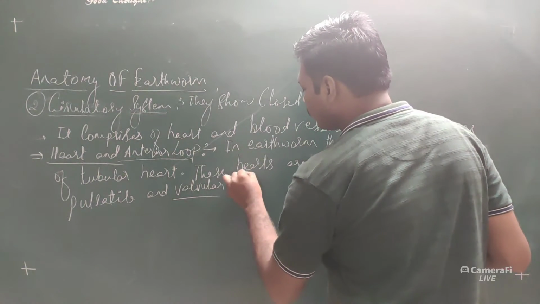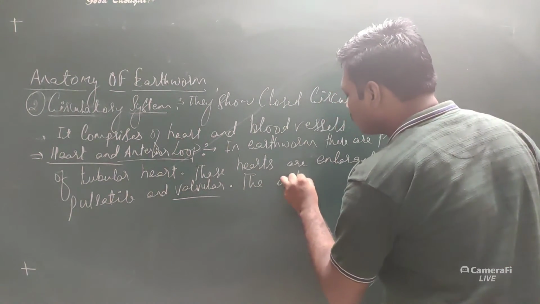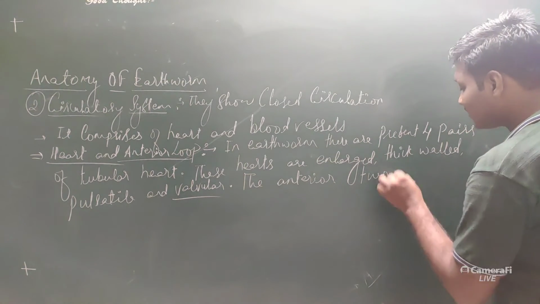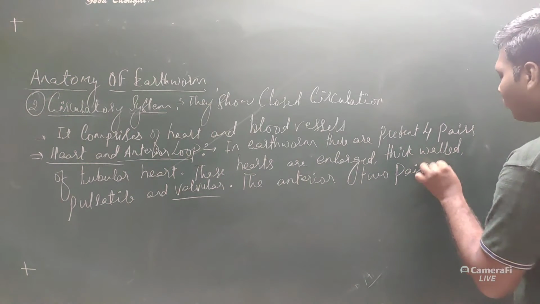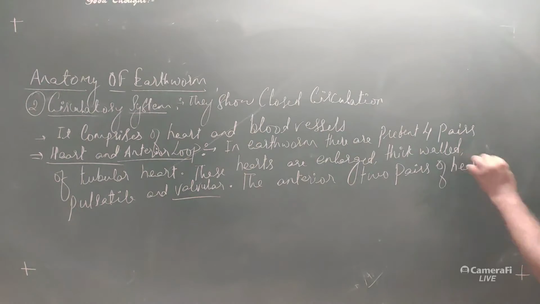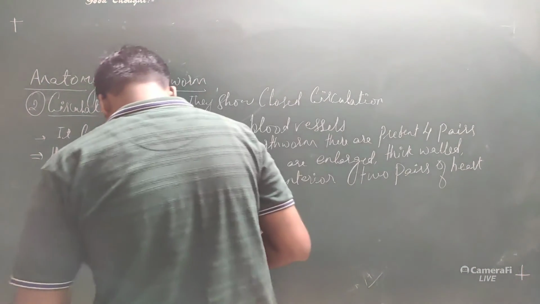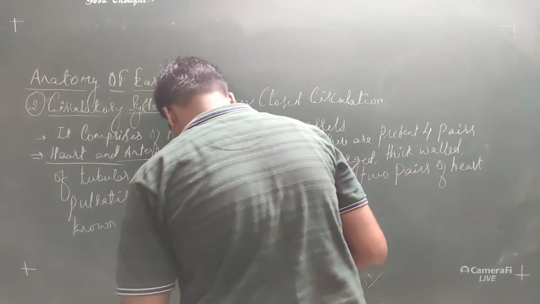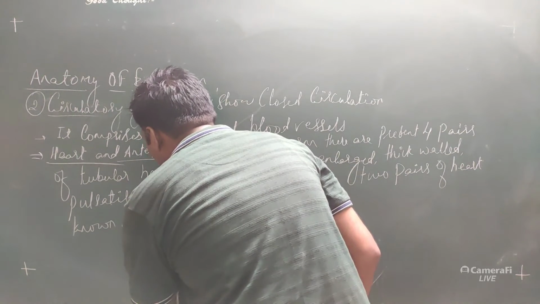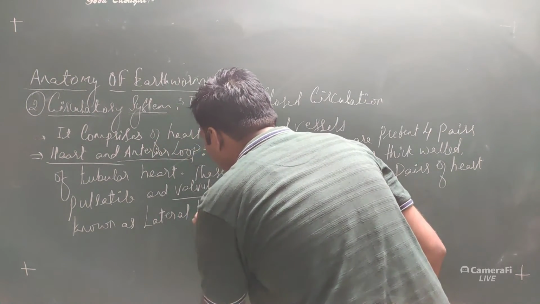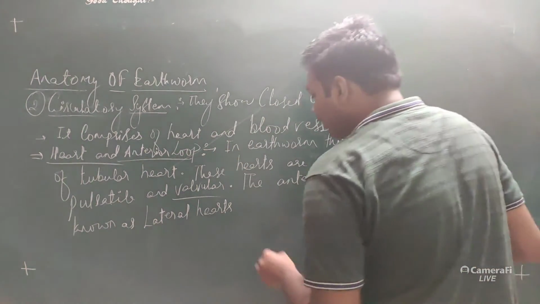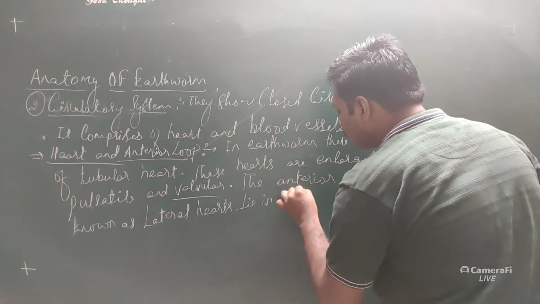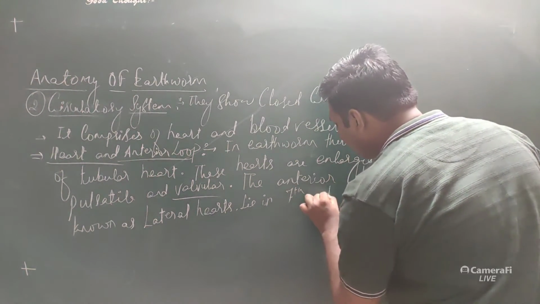The anterior two pairs of heart are known as lateral hearts, which lie in the 7th and 9th segment.